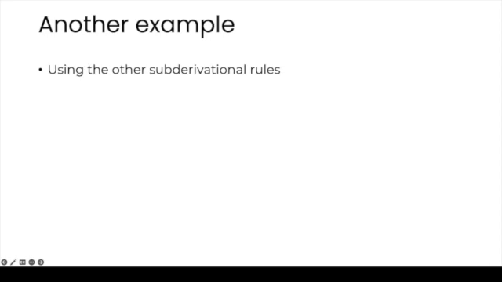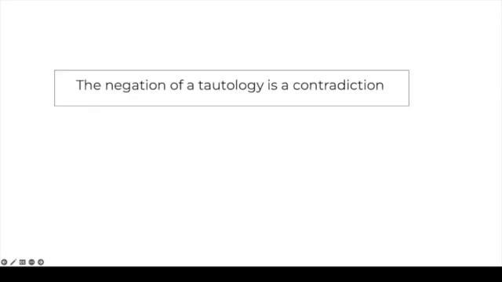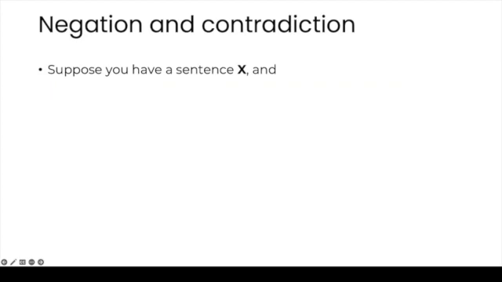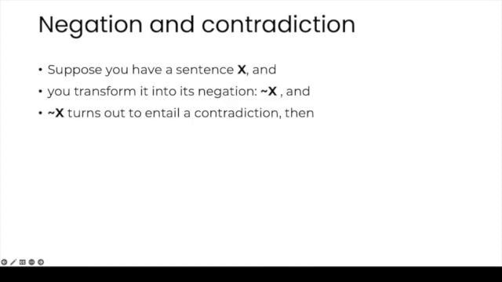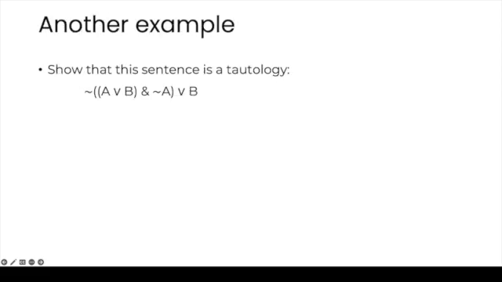To see why they can be useful, just bear in mind the following fact. The negation of a tautology is a contradiction. So, suppose that you have a sentence X and that you transform it into its negation, not X. And not X turns out to entail a contradiction. Then X is a tautology. So we're going to leverage this fact to show that this sentence is a tautology. We're going to show that if we negate it, we end up contradicting ourselves. So let's show that this sentence is a tautology.